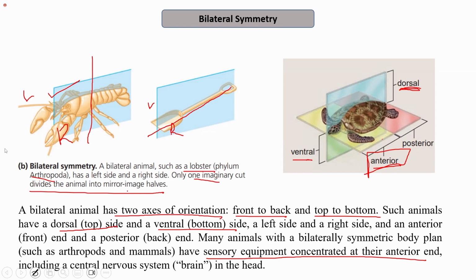So basically, this was about bilateral symmetry, where only one imaginary cut divides the animal into two mirror images. Bilateral symmetry has two axes of orientation, as I mentioned: dorsal and ventral, or anterior and posterior. Dorsal and ventral are the top side and bottom side, while anterior and posterior are the front and the back end.